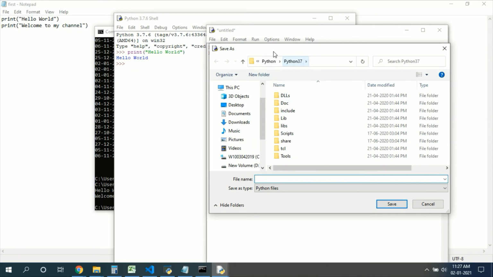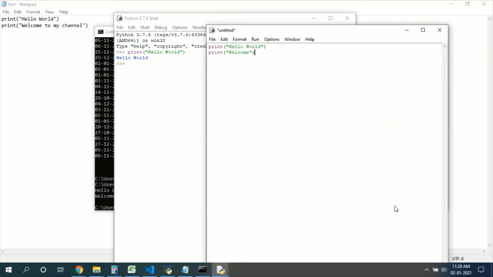See here, it will automatically save in the Python location. If you want to change it, change it. Just give the file name, hello world. In this mode, there is no need to give .py. It will be taken automatically, so no need to give. So just click the save button. It saved. Now click the run menu and run module.